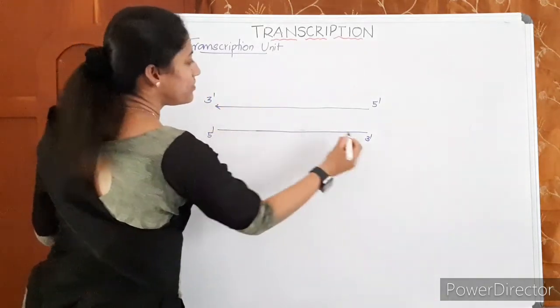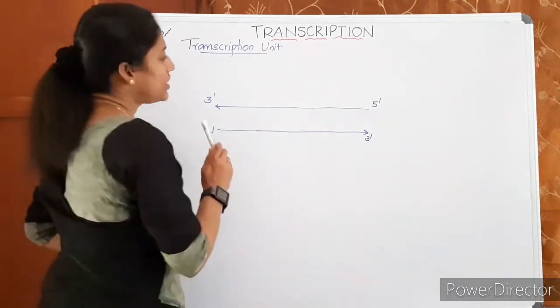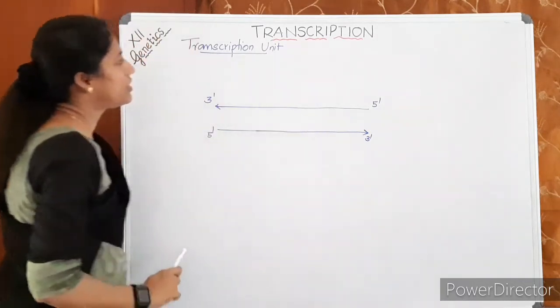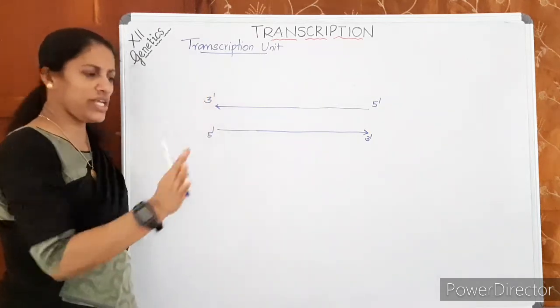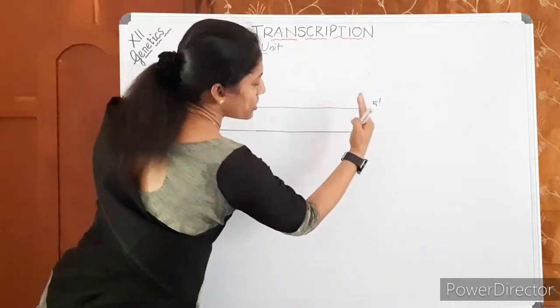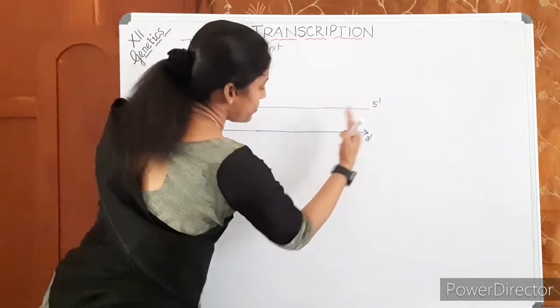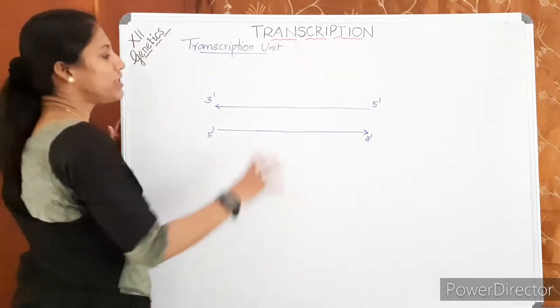Okay, listen, see here, these are the two segments, two strands of a DNA drawn. Suppose this portion of the DNA is responsible for the production of a protein, whatever.